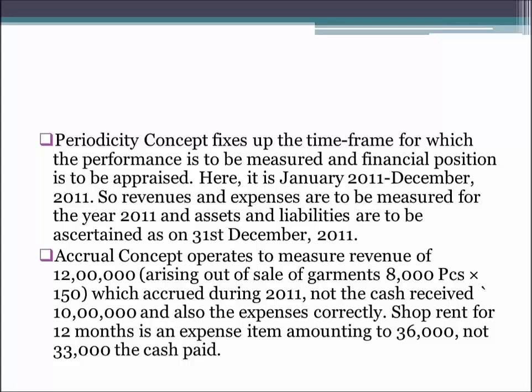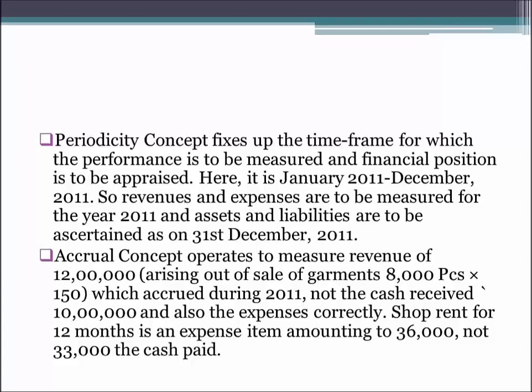Now, accrual concept operates to measure the revenue of 12 lakh, that is 8,000 pieces into 150, which accrued during 2011 and not the cash received, that is 10 lakh, and also the expenses correctly. Shop rent for 12 months is an expense item amounting to 36,000, not 33,000, the cash paid.